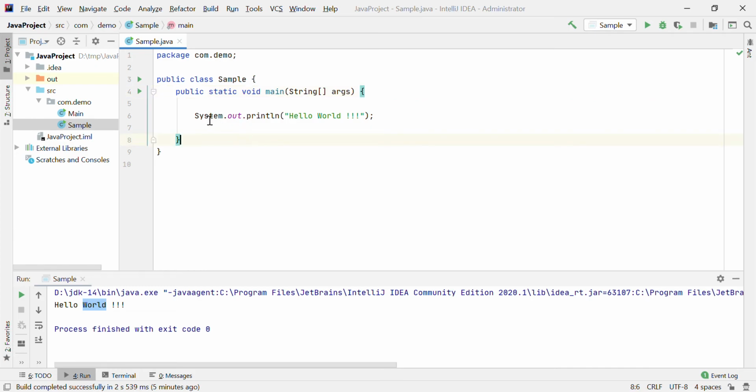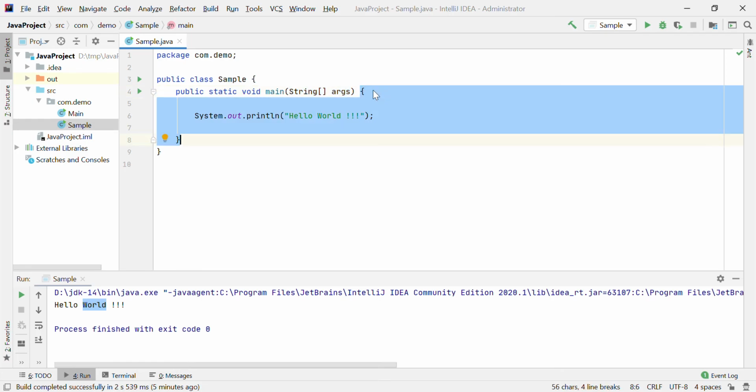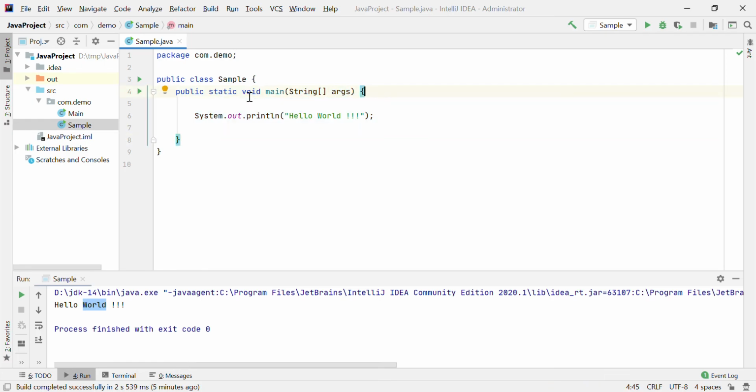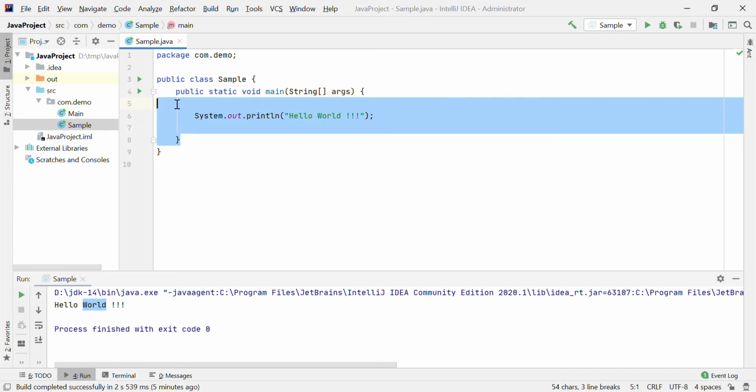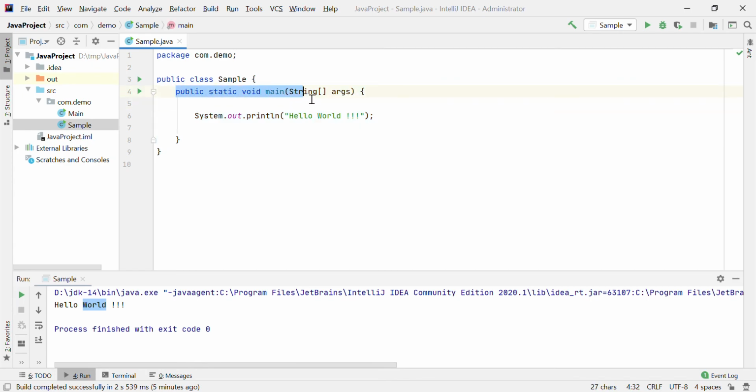So this is the complete signature. This is the public access modifier. Static specifies whether this is a class-level or object-level method. Void is the return type of the main method. Main is the name of the method. Here is the input string array, and here is your method body. In short, this is the signature of your main method. Sometimes we say this is the syntax of your main method.